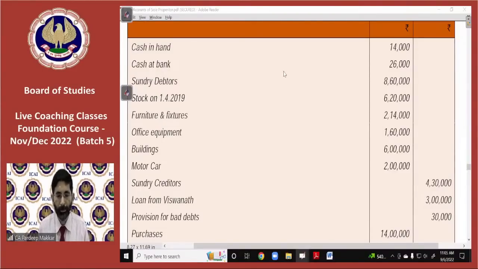First of all, I would like to start from the trial balance. Whatever is given in the trial balance, you know it very well. Those items which are given in the trial balance will be entered only at one place, either in the debit or credit side of the trading and P&L account, or the asset or liability side of the balance sheet. So start from there.